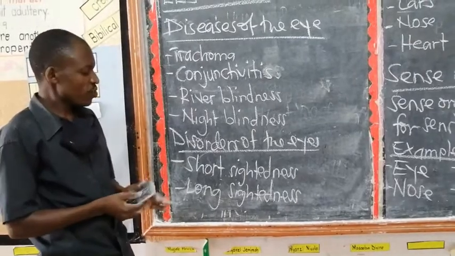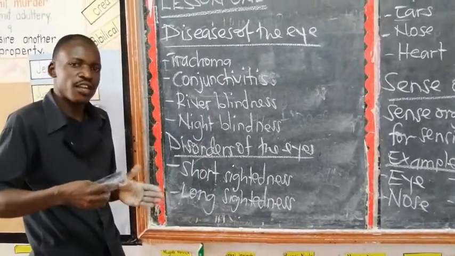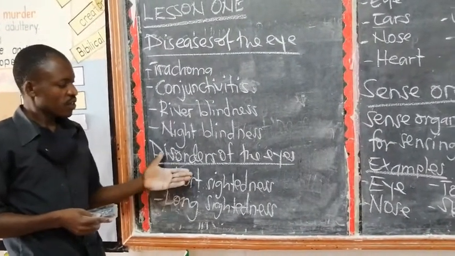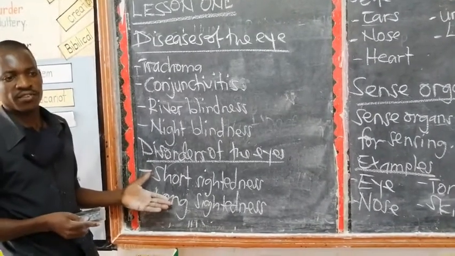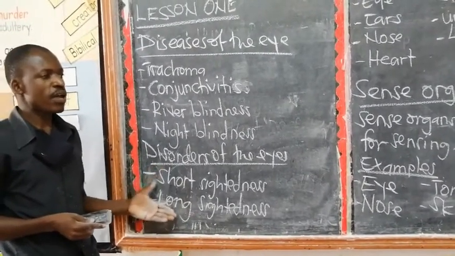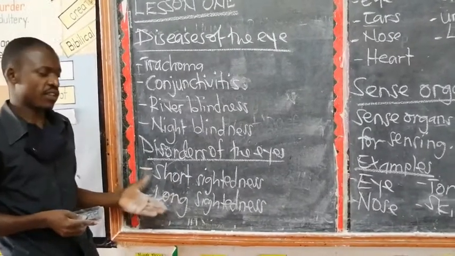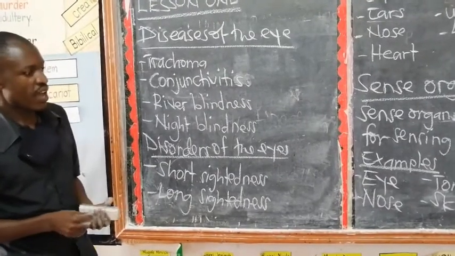Are you together? But those who are short-sighted like sitting in front at the first desk because they cannot see when they are very far. So these two disorders of the eye can affect the proper working of your eyes. But you can correct them by going to the hospital and getting what we call spectacles or specs, according to the eye disorder that we are having.